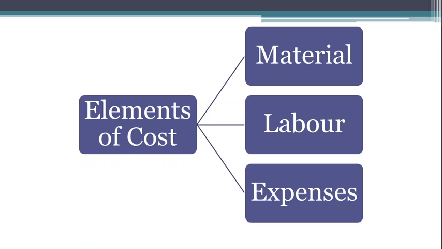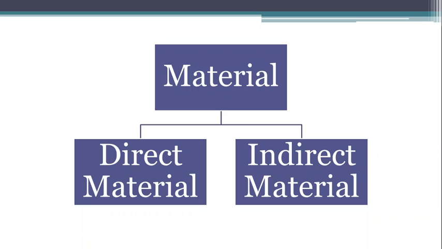So what are these elements of cost? It is categorized into material, labor and expenses. Let us understand each element in detail. Material. Material cost is the cost of commodities supplied to an undertaking, and it is divided into two categories: direct material and indirect material.